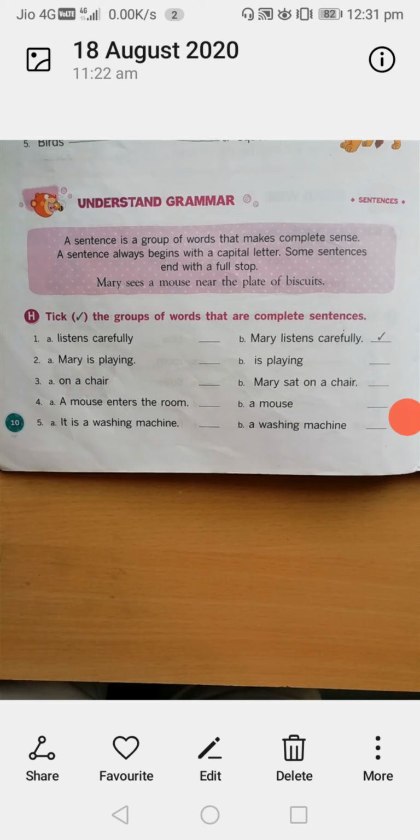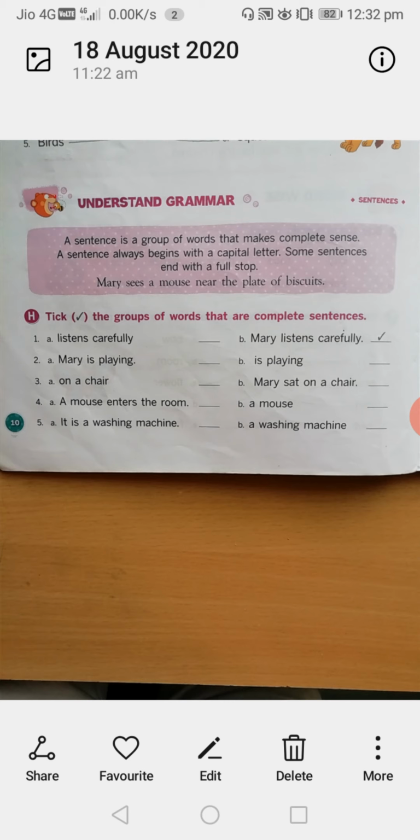Come to the fourth question. A option, a mouse enters the room. B option, a mouse. See, option B, a mouse. Which mouse it is, whatever it may be, but it is a name. It is not a sentence.